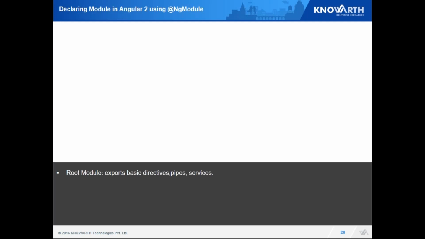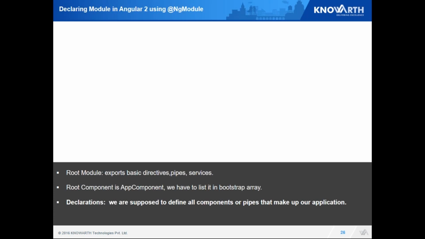Next, we'll look over how we can declare a module in Angular 2. By convention, there has to be a core module, or my root module. So whenever I start my application, that root module needs to be instantiated. That's where I define my root module. Now, a module should have one component by default.